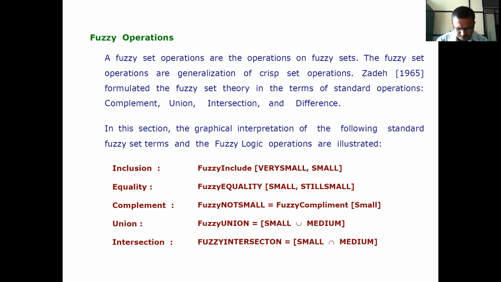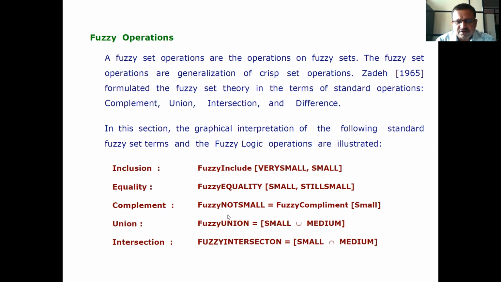Now, inclusion. Inclusion means what? Here this statement is there: fuzzy include (very small, small). Equality: fuzzy equality (small, still small). Complement: fuzzy not small is equal to fuzzy complement small.